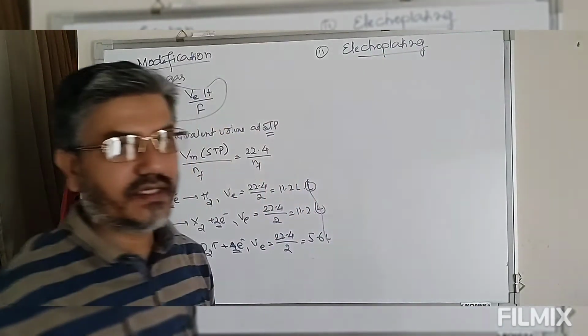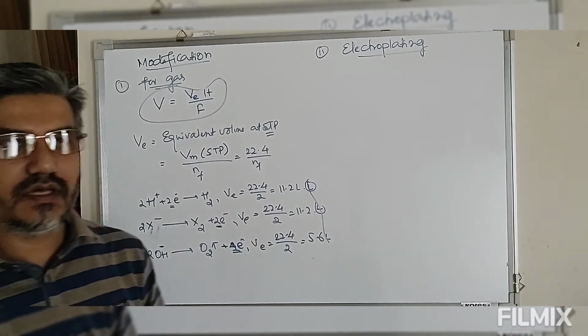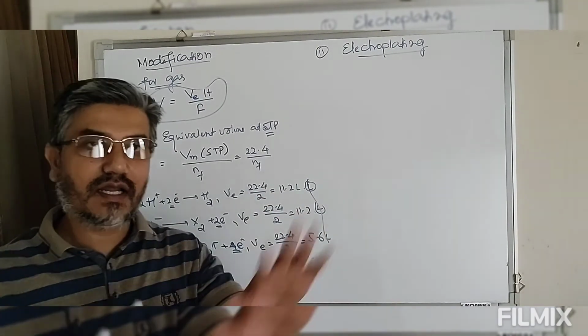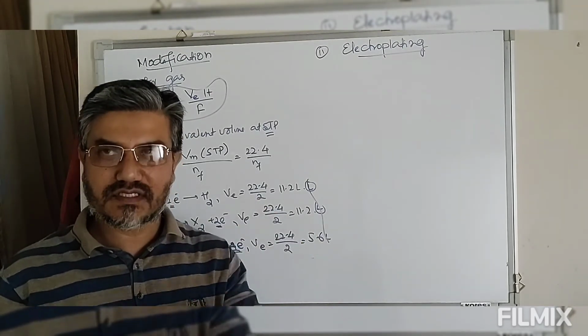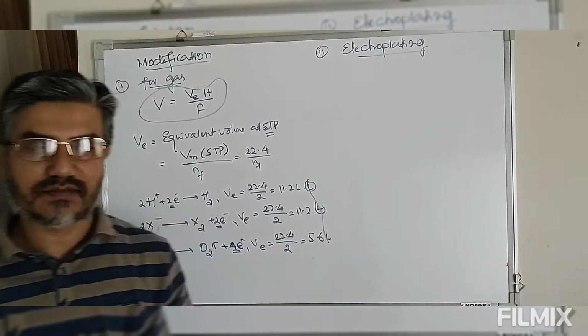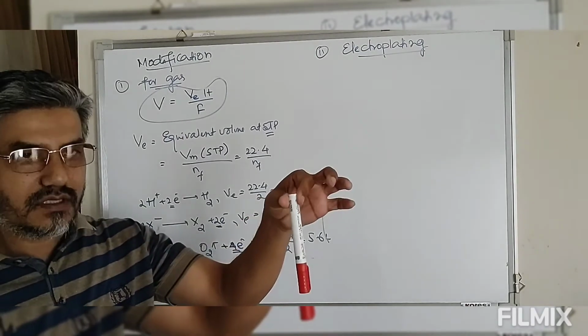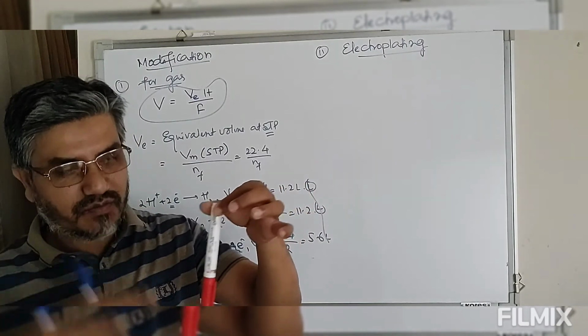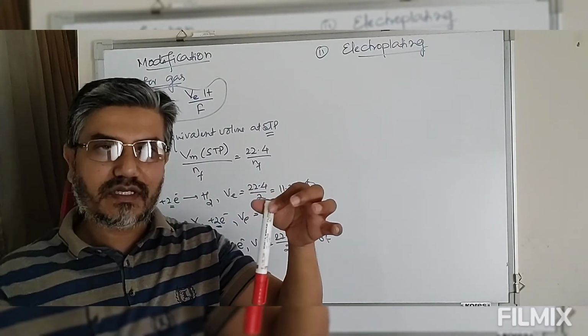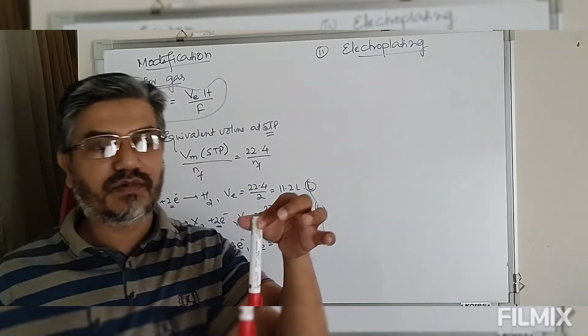Now the second modification of the first law is that the first law is applicable to electroplating. In electroplating, we cover a metal with another non-reactive metal to prevent it from corrosion. One of the most common forms is galvanization. We take a particular metal, and on its surface another non-reactive metal should be covered. We cannot simply paint this metal with another metal, so it has to be done by an electrochemical method.